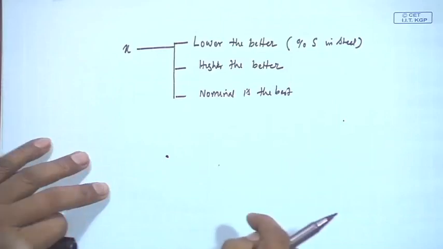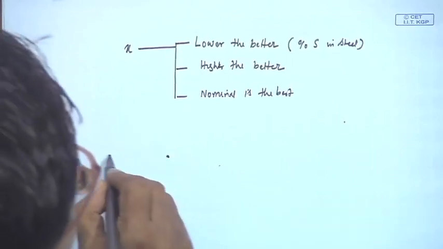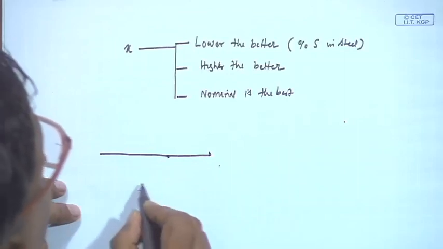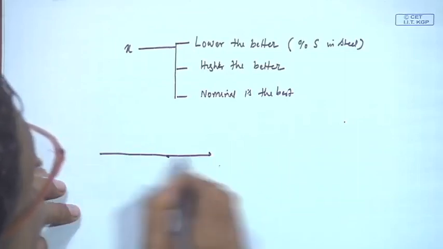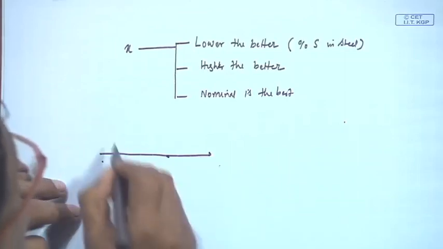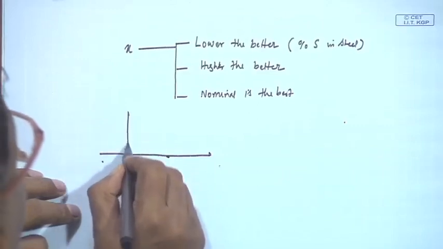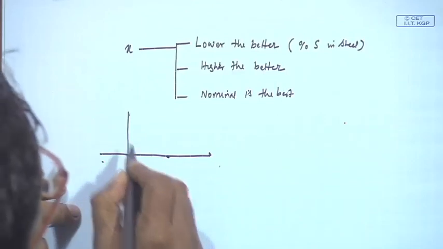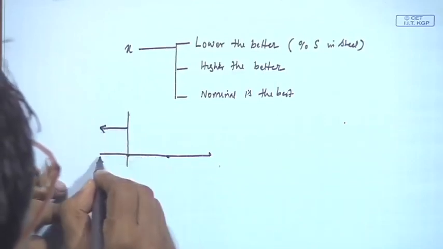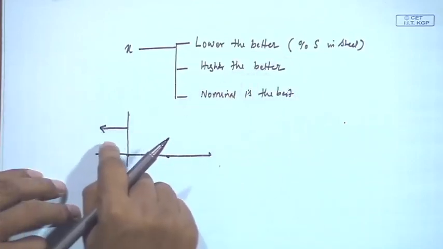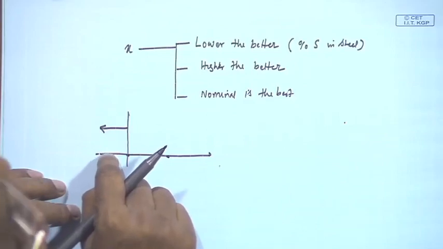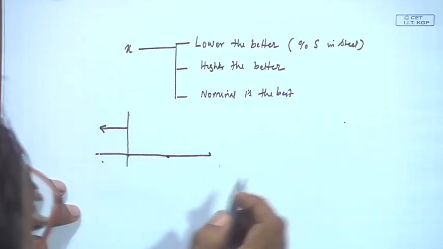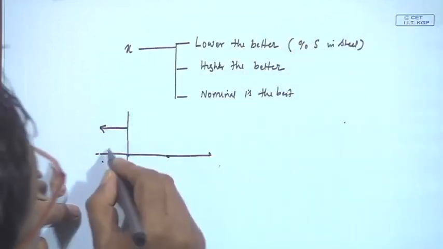In this case, what do you want? Suppose this is the sulfur content. So, ultimately you will be looking for the lower side. That means you will create a value that is the maximum value you want. Your acceptance region, your zone of working, will be this region. You do not want the higher one. Now, if you plot, what will happen?